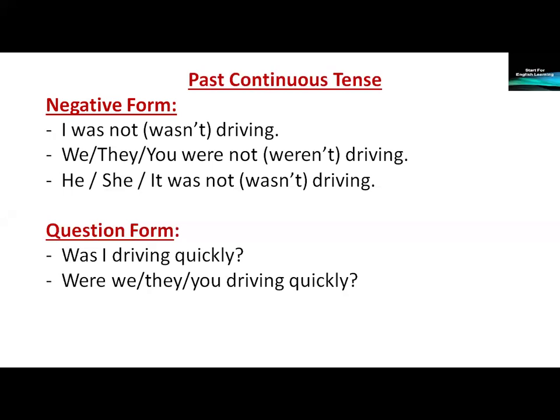Question mark. Please note here that after were, we put the pronoun or the noun in the small letter. The W and the T and the Y, they are all small letters.